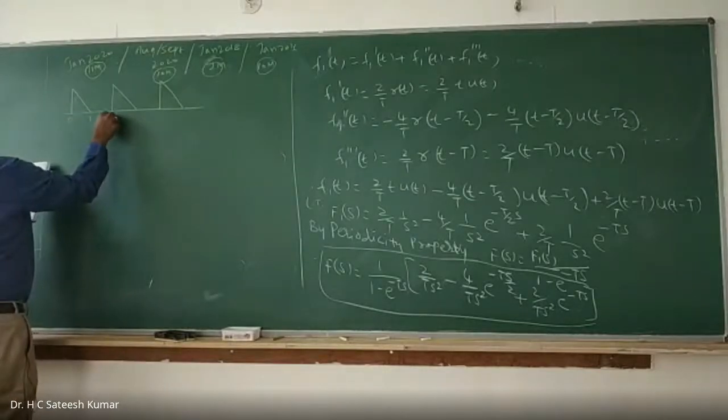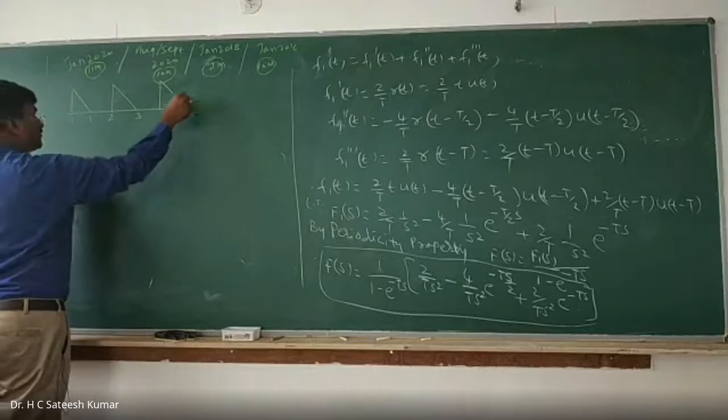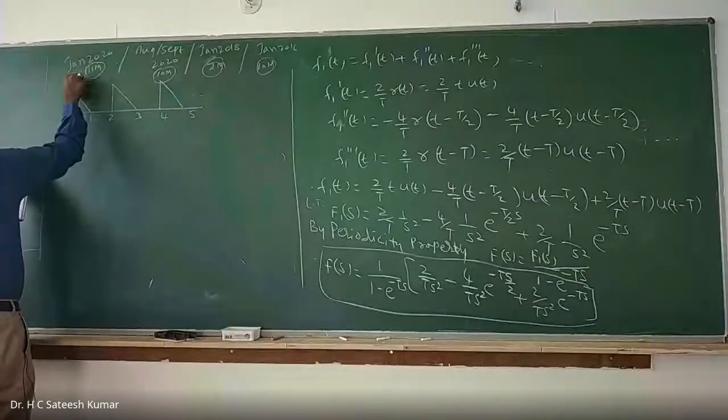0, 1, 2, 3, 4, 5, like this it will go. The amplitude is equal to 1. He called this one as x of t.